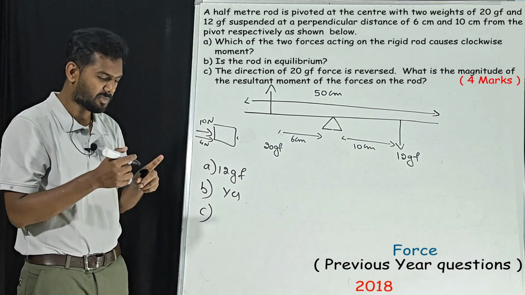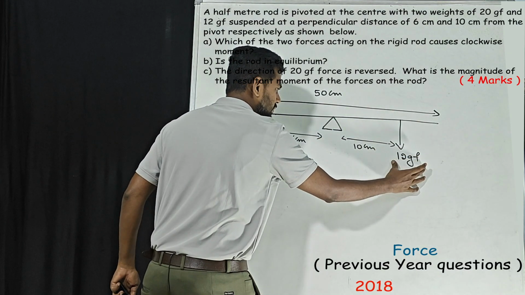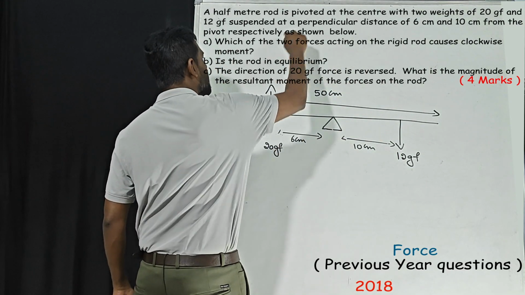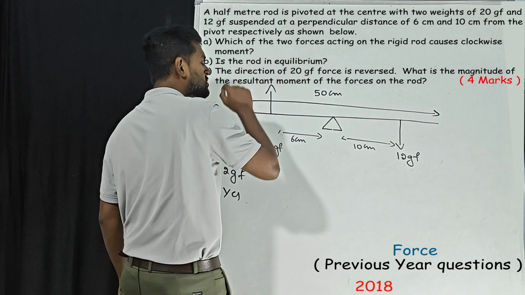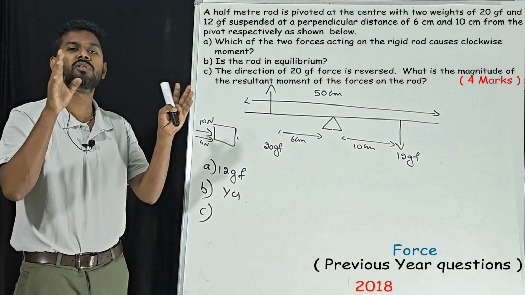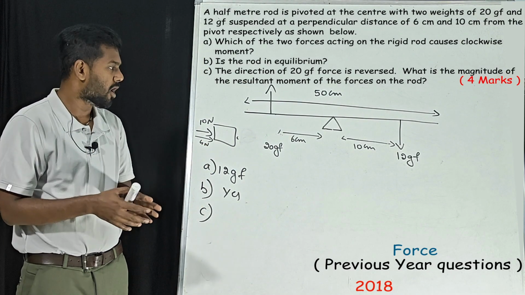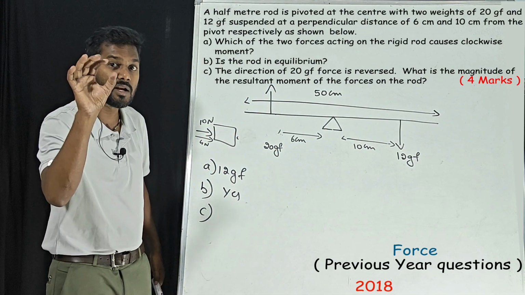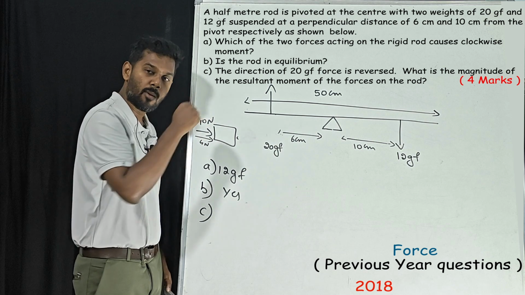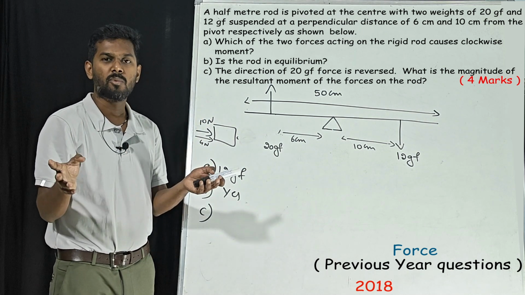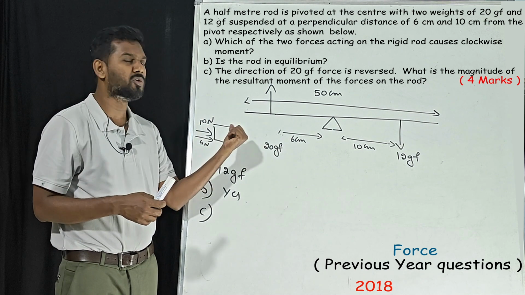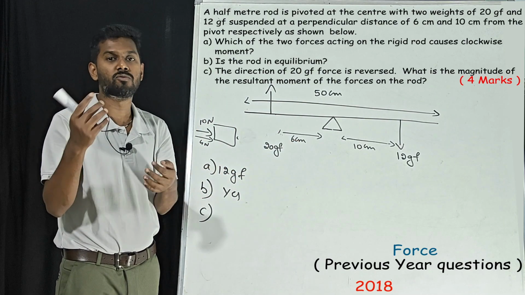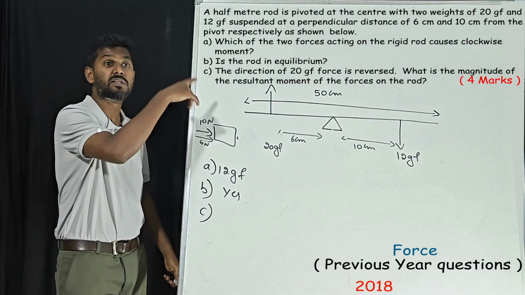Here also the same principle works. Because of this weight, it is going to produce a clockwise moment, and because of this weight, it is also going to produce a clockwise moment. If both are in the same direction, we have to add them. Initially, when it was in the downward direction, what was the resultant? It was 0. Why? Because both were in opposite directions, and in opposite directions we have to subtract, and we know both sides' values were equal. So 120 minus 120, the resultant would have been 0. Now they are changing the question.